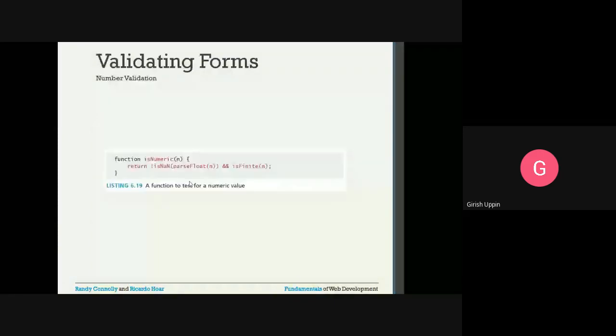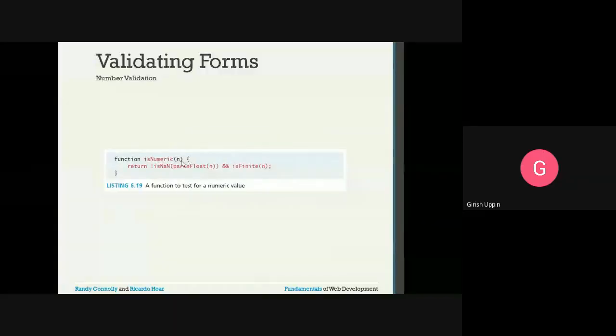Number validation: for number validation, you can create a function called isNumeric, and you can pass that number. Then you will return a value. First is isNaN, which means is not a number. If this returns true, then that is not a number, so you are negating that.